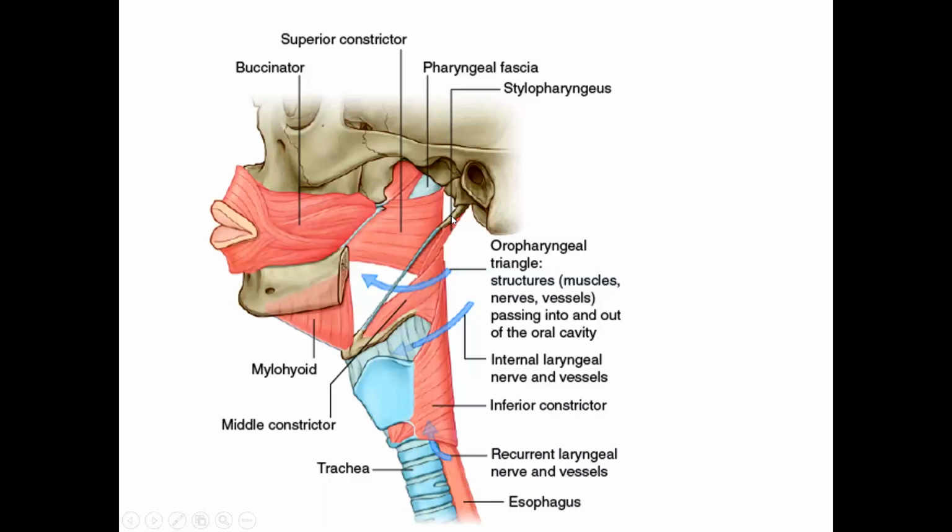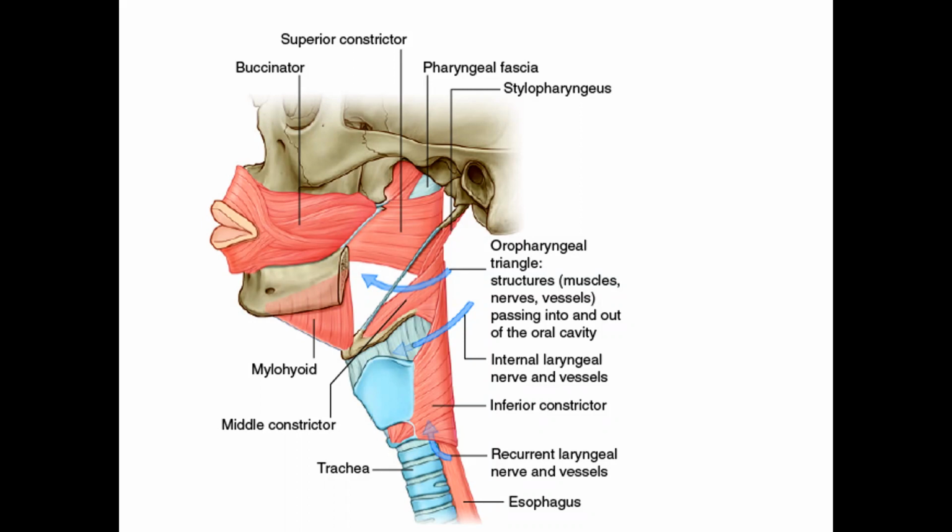Stylopharyngeus, arising from the styloid apparatus, enters the pharynx through the gap between the superior constrictor and middle constrictor. Then it goes and gets attached to the thyroid cartilage. So stylopharyngeus helps in elevating the thyroid cartilage when the larynx is elevated during deglutition.